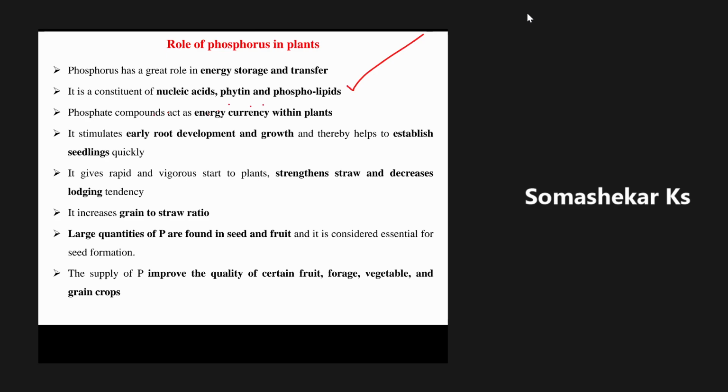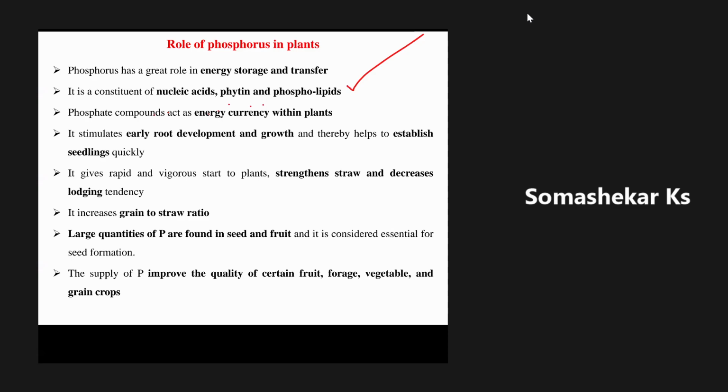That's also okay. Another important thing you have to remember: phytin is just like a protein which is present in the fruits and also in the flowers. For the entire development of fruit and flower, phytin is very essential. I will tell you in the later part, right? Then phytin and phospholipids. Phosphate compounds act as an energy currency within the plants.